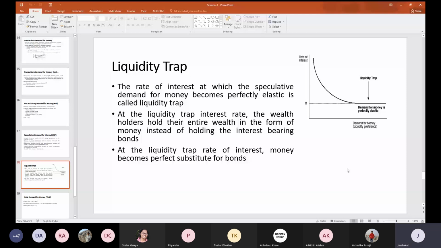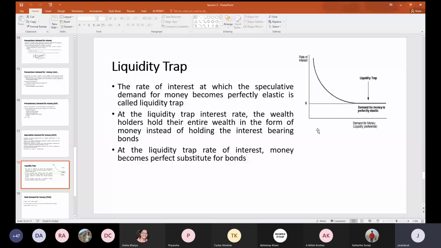So whenever the rate of interest is very low, people will prefer to hold money instead of investing it in the bond market or in financial assets. So that concept is called the liquidity trap. Okay.